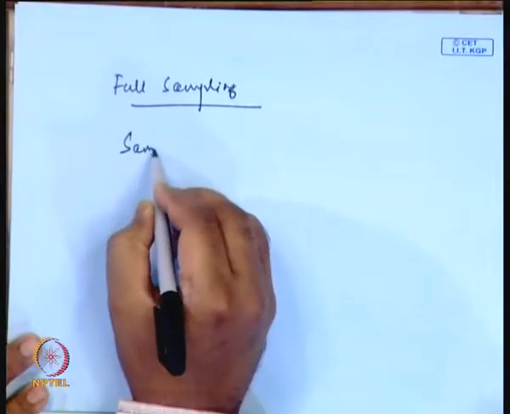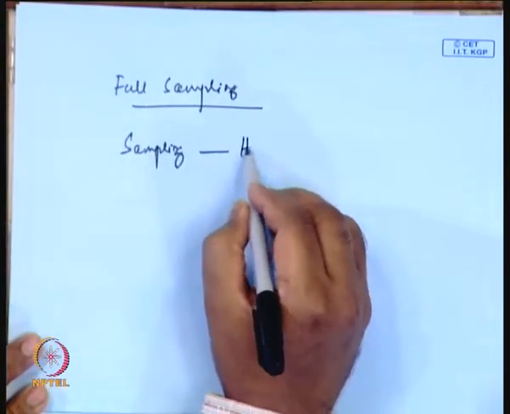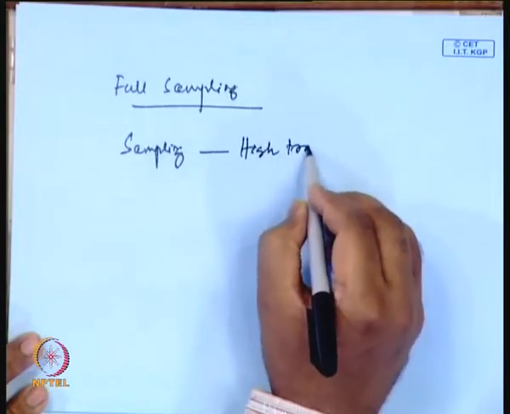But the biggest problem in the case of sampling is that it may have high tracking error. What do you mean by this?